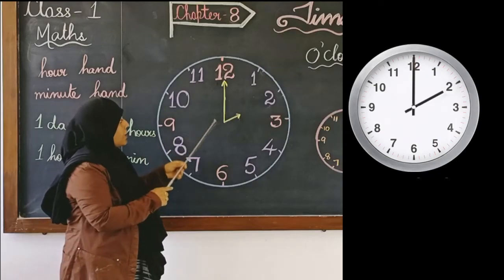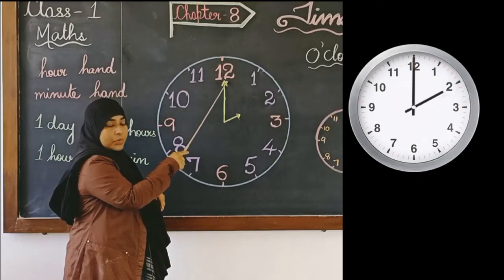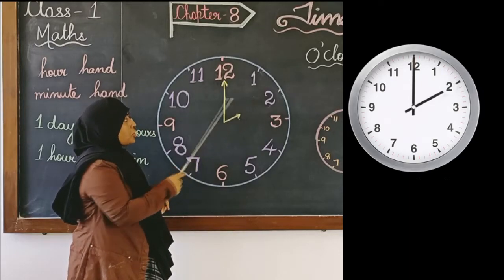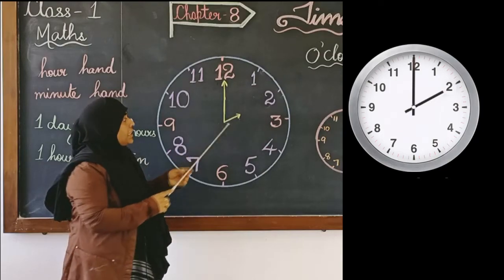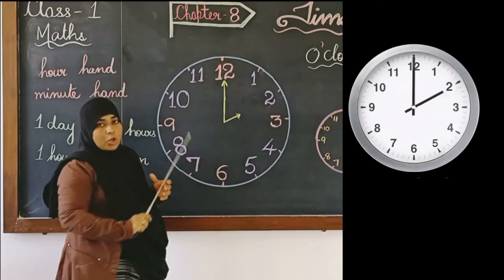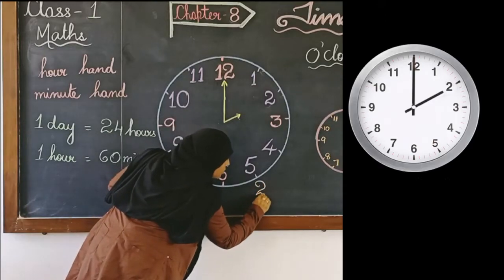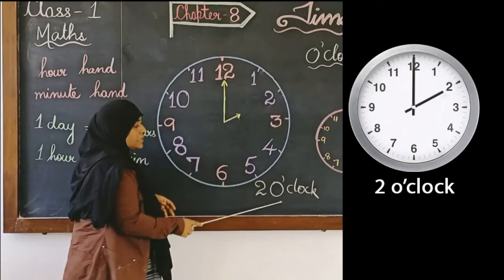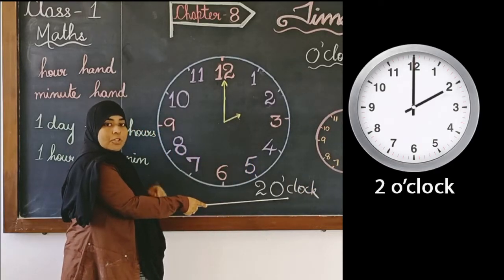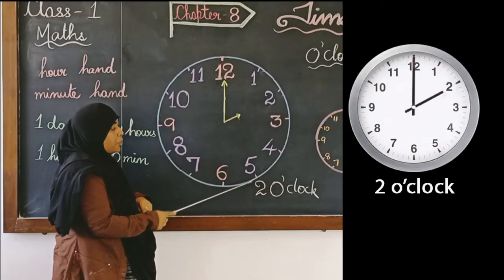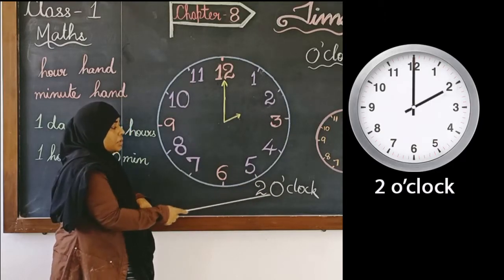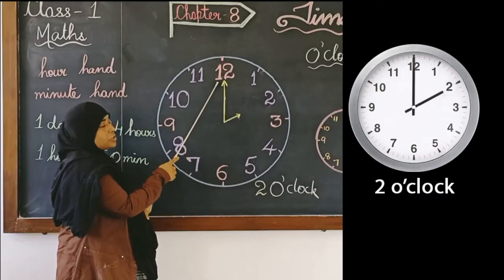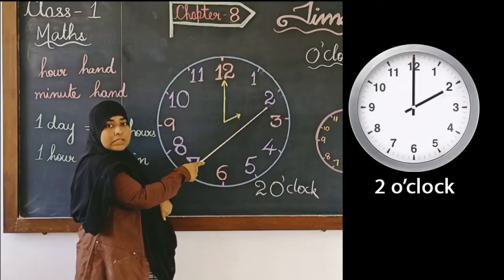Now, here on this clock you can see that the minute hand is pointing towards the 12 and the hour hand is pointing towards which number? 2. So, how will we read this time? We will read this time as 2 o'clock. Okay. This o'clock means if the minute hand is pointing towards 12, then our hour hand will point towards the number, and that hour, that o'clock we have to read it. Okay. So, 2 o'clock means the minute hand is at 12 and the hour hand is towards 2.